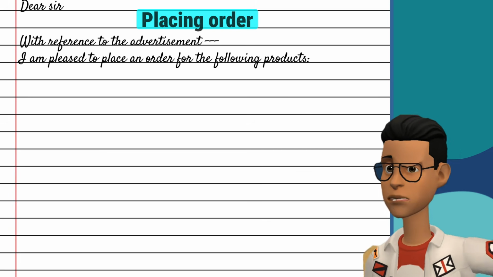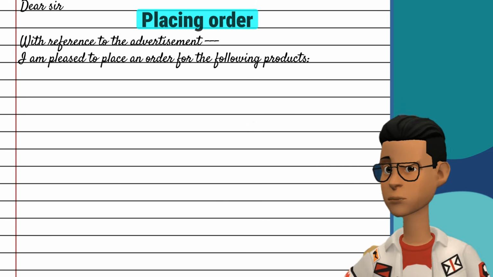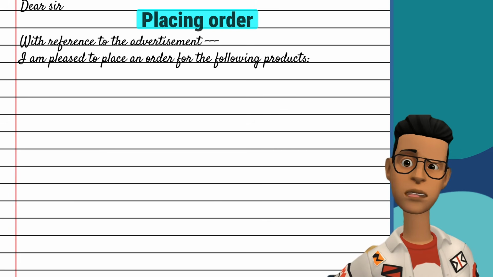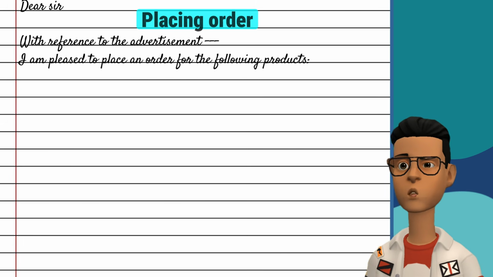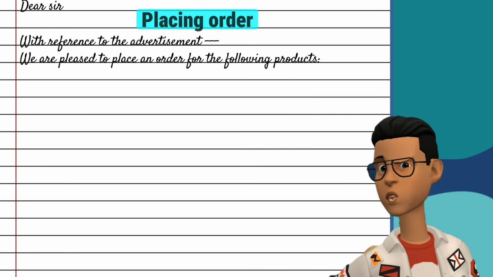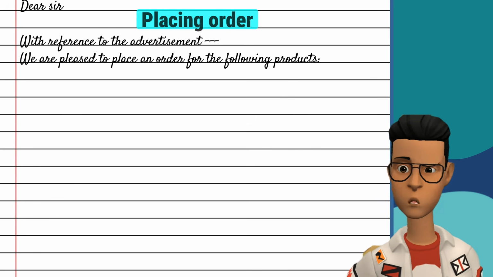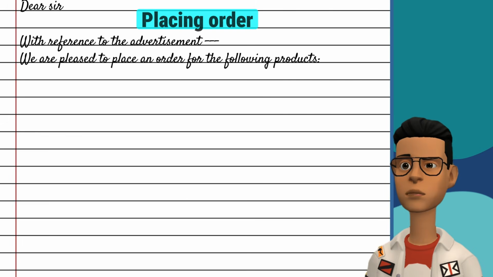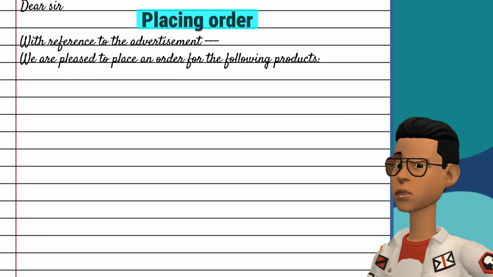Keep in mind, if you are writing on behalf of an institute, means, if you are not ordering the things for your personal use, then use we instead. For example, if you are the head boy of your school, and your school has asked you to place an order of some musical instruments, then, you will write, like this.